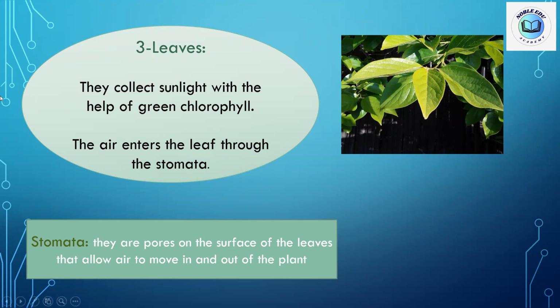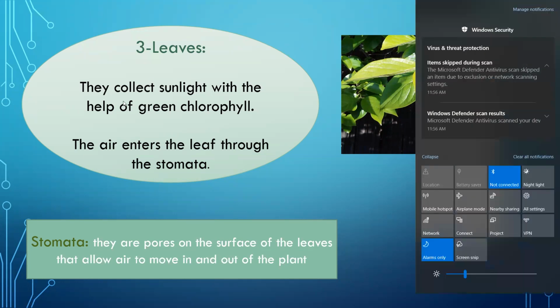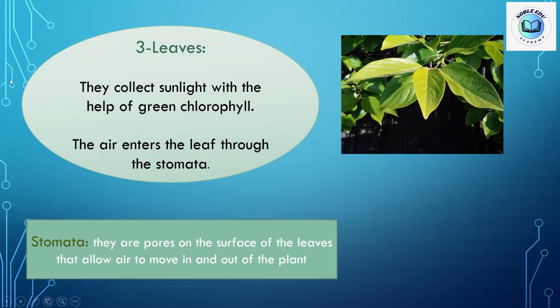Okay, give me one second. Okay, so again, we said that the chlorophyll pigment in the leaves helps the plant to get its green color and to collect the sunlight. The chlorophyll pigments, their color is green, are what give the plant the green color, and it collects the sunlight. It gathers sunlight to help in the photosynthesis process.